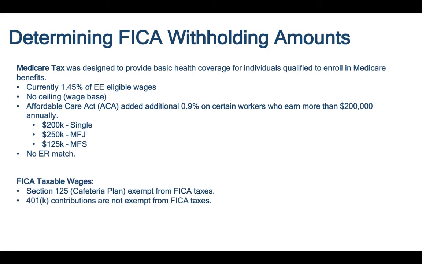And so for taxable wages, two things to note. Section 125 cafeteria plan payments are exempt from FICA taxes. However, 401k contributions are not. So if 401k has been taken out of gross pay to figure out taxable wages for federal income tax withholding, we have to remove that effect when we go back again to then calculate FICA tax. These are important things to understand, especially as we try to make sure, as we do with all payroll-related items, that the correct numbers are used.